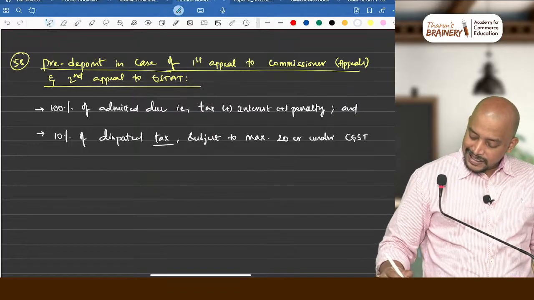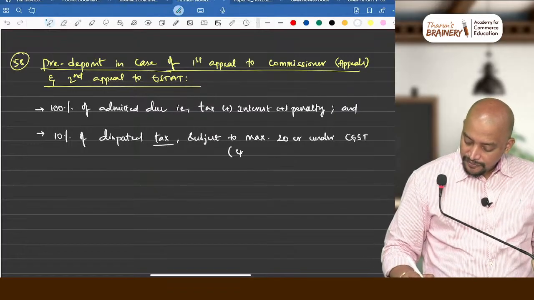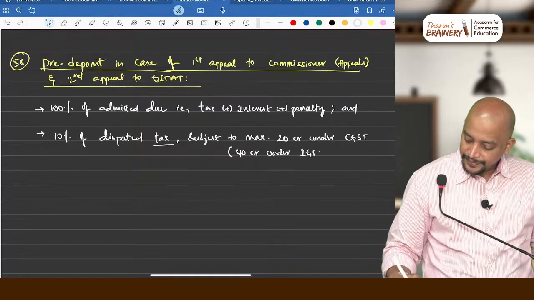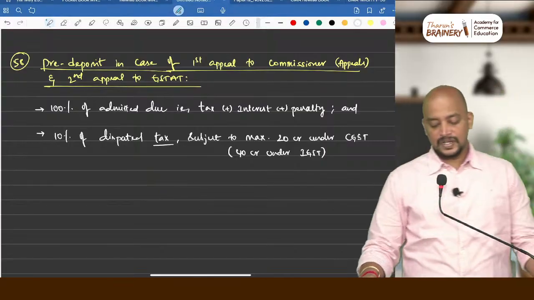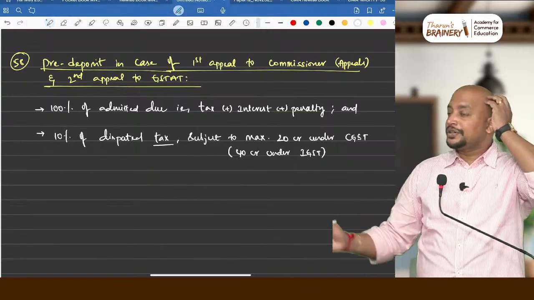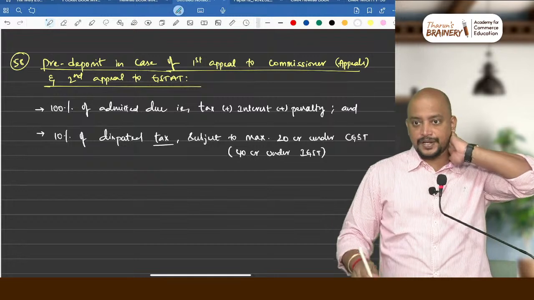If it is IGST, 40 crore under IGST. But this 10% component is only subject to a maximum of 20 crores.